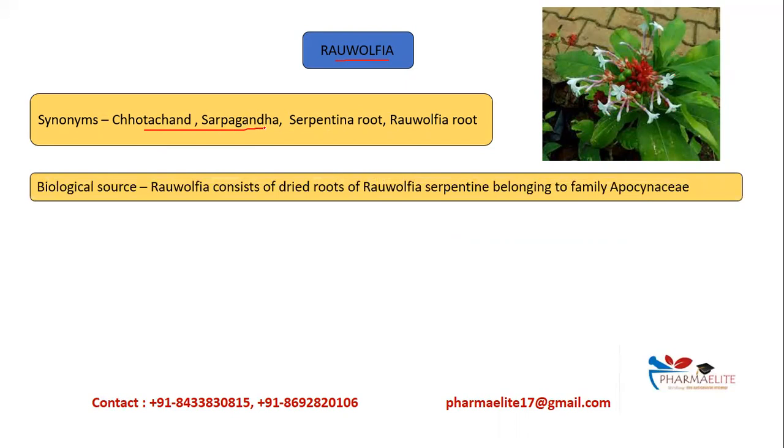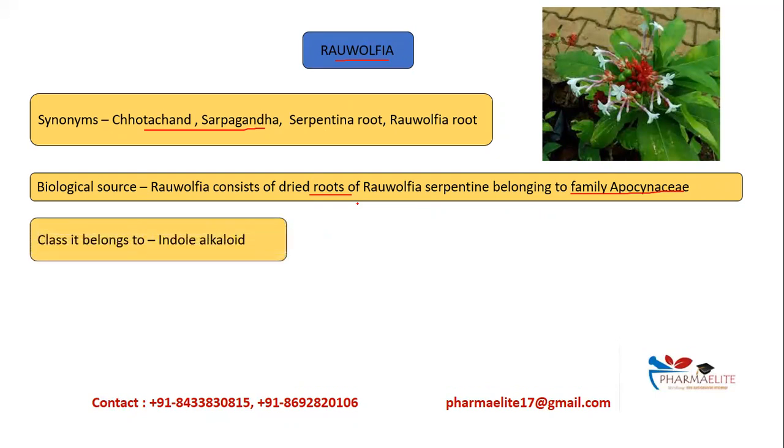Its biological source: Rauwolfia consists of dried roots of Rauwolfia serpentina belonging to family Apocynaceae. So in pharmacognosy, you need to remember the few families of the typical drugs which can be asked. So Rauwolfia belongs to Apocynaceae, and which part of the plant is used? That is the roots. It belongs to indole class of alkaloids.